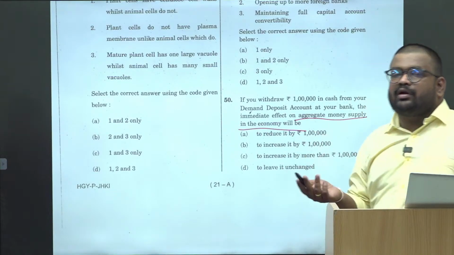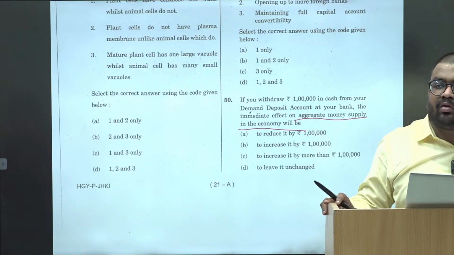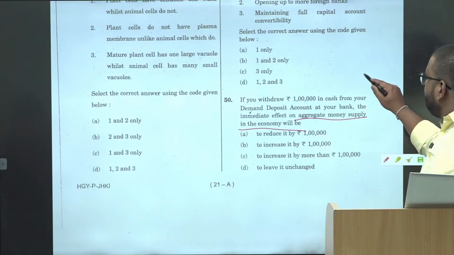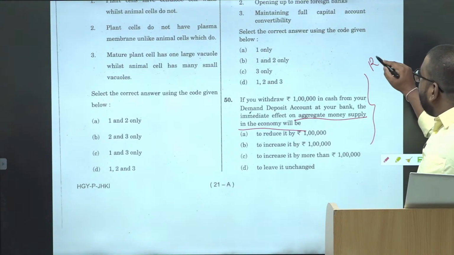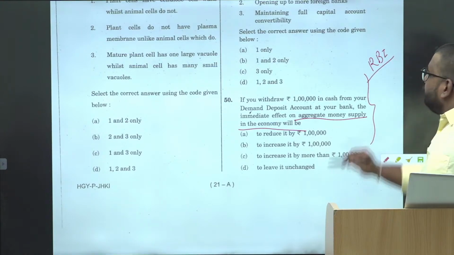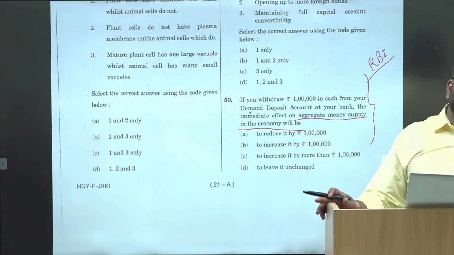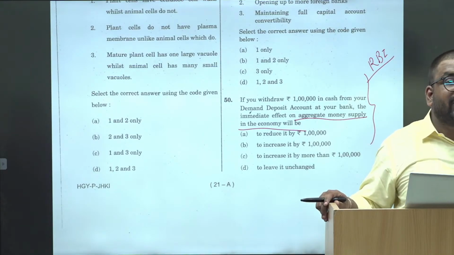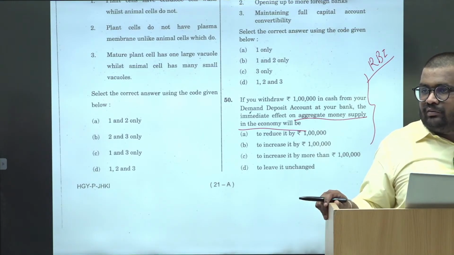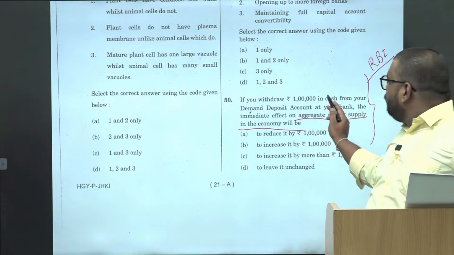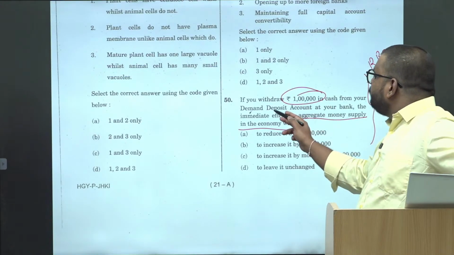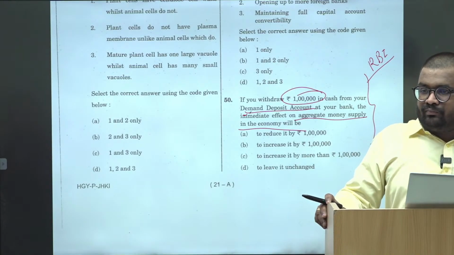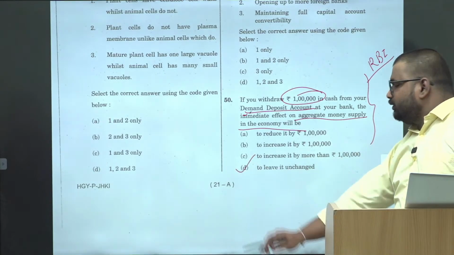Simply remember that in the overall economy, the money supply changes only by RBI, either by printing new currency or by buying or selling government bonds. So even if you withdraw 1 crore, even if it comes out of the banking system, it will still remain in the economy. So there will be no effect.